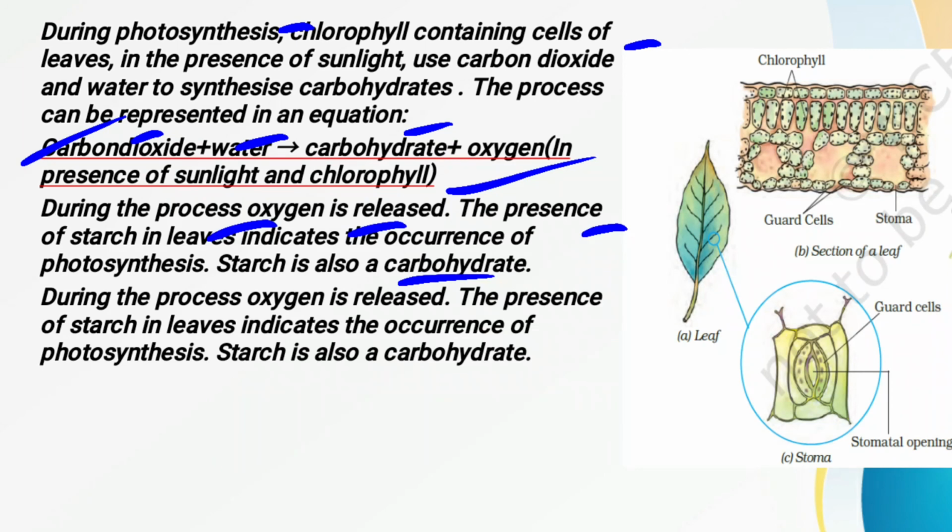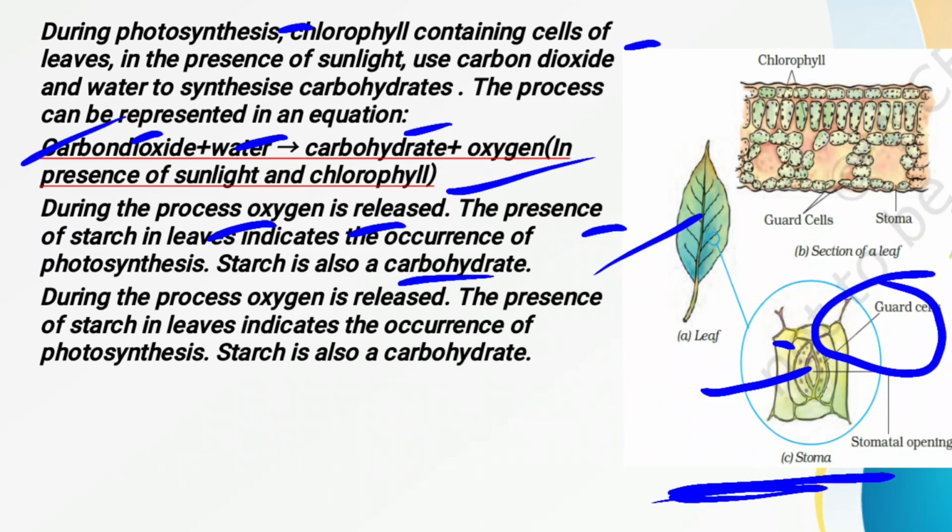Now let us take a look at this picture. I have told you that on the surface of the leaf, different kinds of tiny apertures, or tiny openings, are found. That is called what? That is called stomata. Now this stomata, the tiny opening, here you can see, is surrounded by a particular cell. Now this particular cell is called what? This particular cell is called a guard cell. Here you can also see that this tiny opening is a stomatal opening, and it is surrounded by a kind of cells that is called a guard cell.